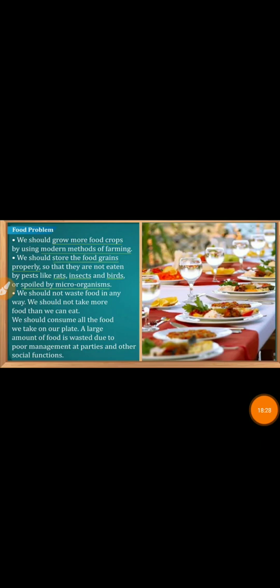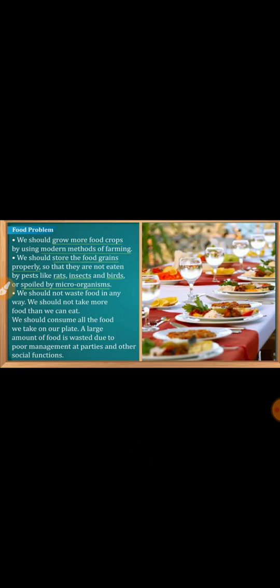All of us know that in our social functions, in marriage parties, etc., we have a lot of varieties, right? And people want to taste each and everything, so they fill their plate whether they are able to eat it or not. So that is also a possible solution, that we should not waste food.